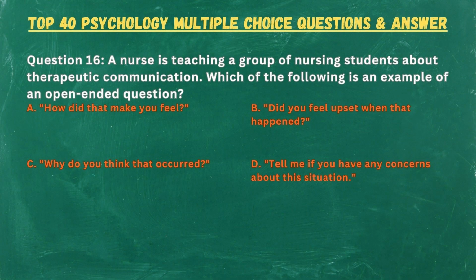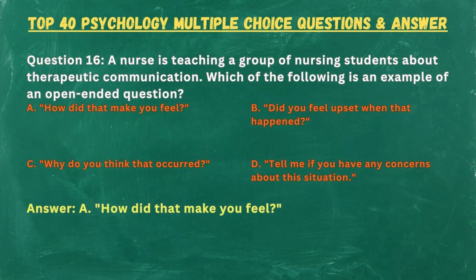Question 16. A nurse is teaching a group of nursing students about therapeutic communication. Which of the following is an example of an open-ended question? A. How did that make you feel? B. Did you feel upset when that happened? C. Why do you think that occurred? D. Tell me if you have any concerns about this situation. Answer: A. How did that make you feel?